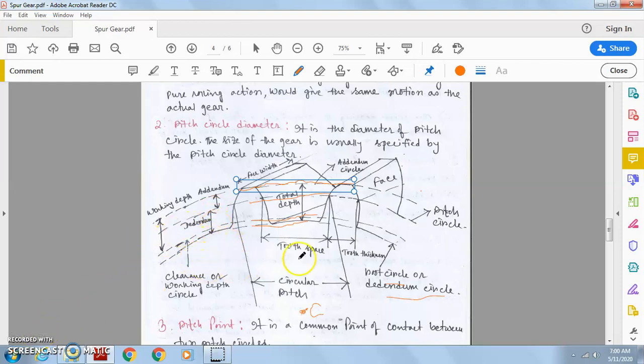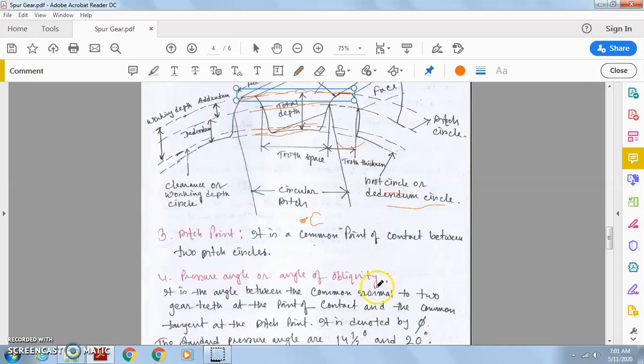Now this is the tooth space. Tooth space means, from one particular point of a gear tooth to the corresponding point of the adjacent tooth, the gap is known as the tooth space. And what is tooth thickness? This is the tooth thickness. Tooth thickness is the gap between two points, and these two points must lie on the pitch circle.